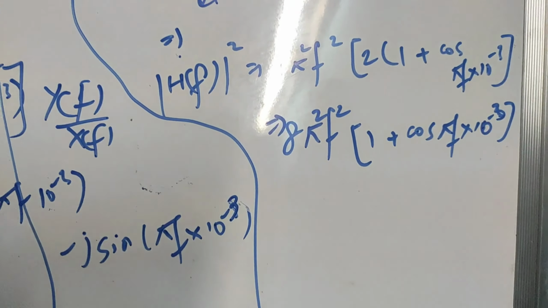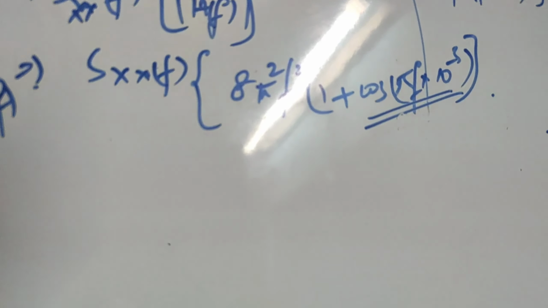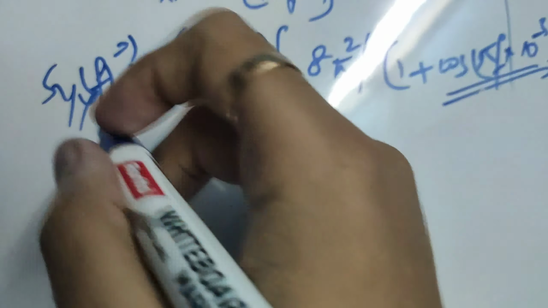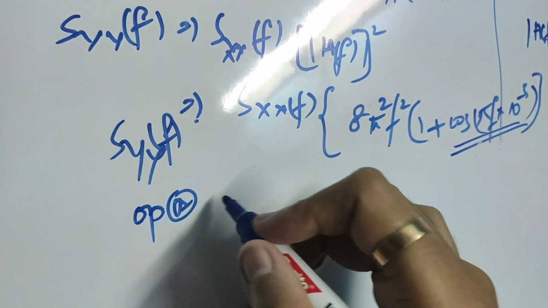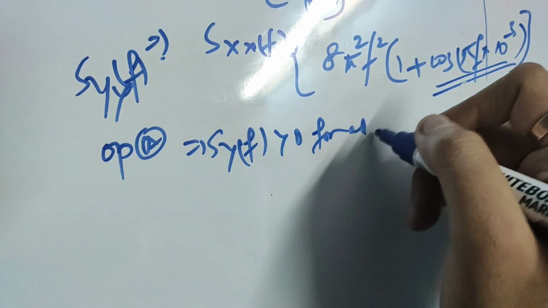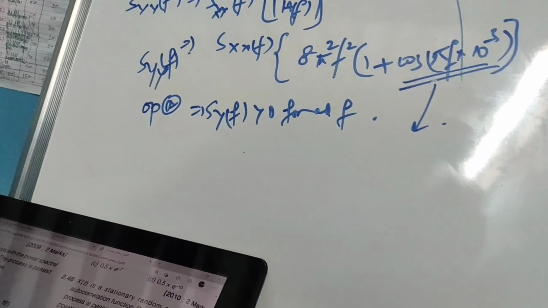So let me wrap up this part. So guys, we have this expression, right? Sy of f is equal to Sxx of f into 8 pi square f square into 1 plus cos bracket pi f into 10 to the power minus 3, okay? So now we have to check the options. Option A is telling Sy of f is greater than 0 for all f, right? So basically this expression is governed by only the cos component, because Sxx of f is greater than 0, it will always be positive, and 8 pi square f square is a constant, and this cos component, okay? So whether Sy of f will be greater than 0, positive, depends on this cos component.